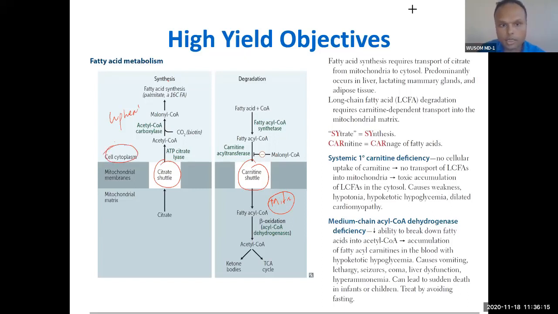So this is the basic difference. Compartmentalization is one of the most important differences. And see, when fatty acid synthesis occurs, this cannot occur. When fatty acid degradation, breakdown or oxidation occurs, fatty acid synthesis cannot occur. These two are mutually exclusive processes. This occurs during the fed condition, this occurs during the fasting condition. And this is how you have to understand.